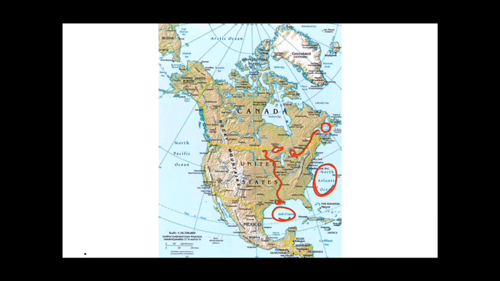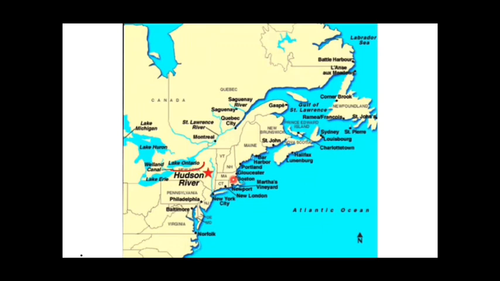So a question can come in the form: which river connects the Great Lakes to the North Atlantic Ocean? So the answer would be Lake Ontario. Let me show you all this in a clear map. So here you can see this is Lake Ontario, and from here originates a river, this is the St. Lawrence River written over here.